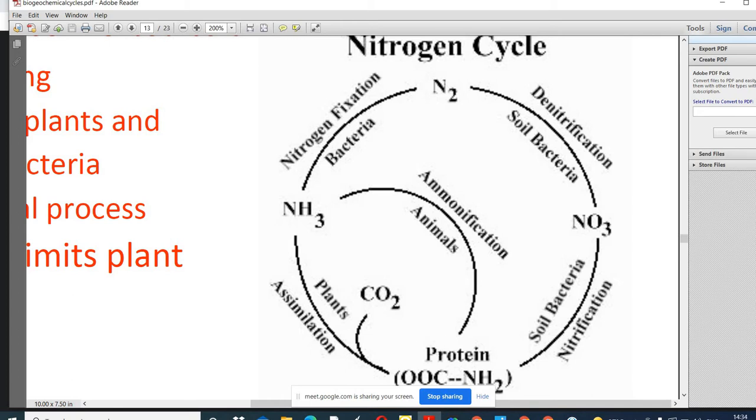Then after the ammonification, it is converted into ammonium ions. Okay. So protein is our body structure, the animal body structure also is made up of proteins. So after the ammonification, ammonium ion is available.